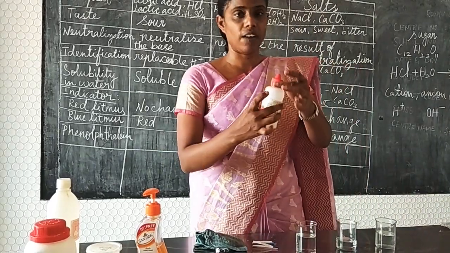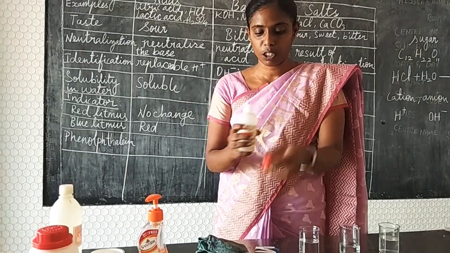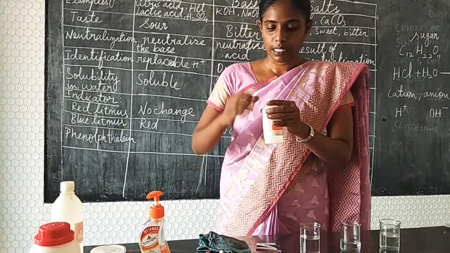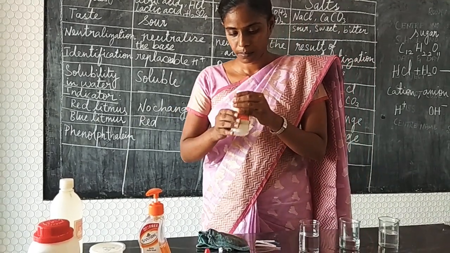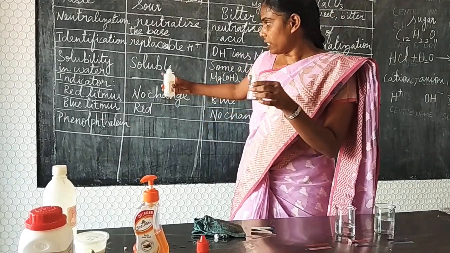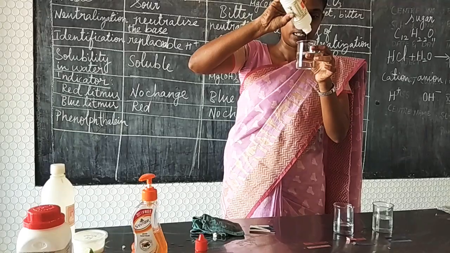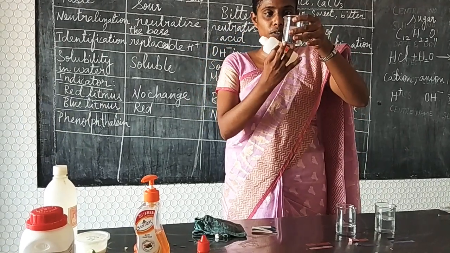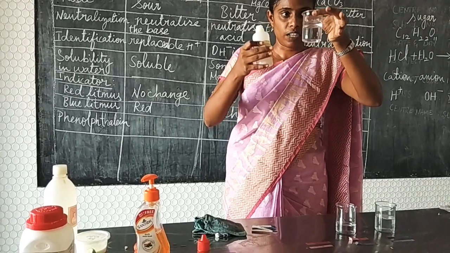Next, we are going to test with another very important thing, phenolphthalein. Okay, so this is a phenolphthalein solution, a synthetic indicator, because it is just prepared in the lab. This is the first solution, and we know it is an acid already from the changes of the litmus. So I am adding it to the acid, and it forms a little bit cloudy, and immediately it gets dissolved in this acid.